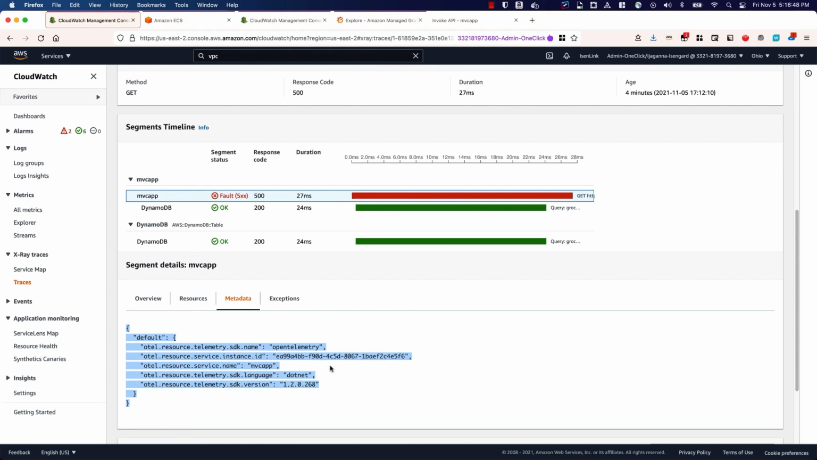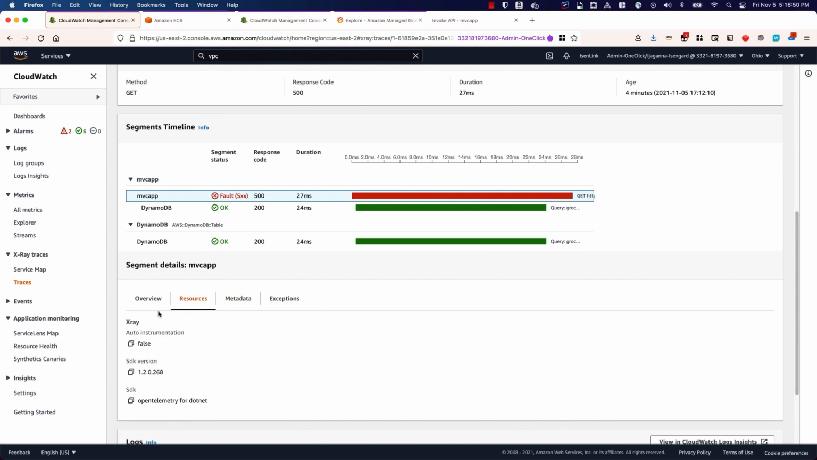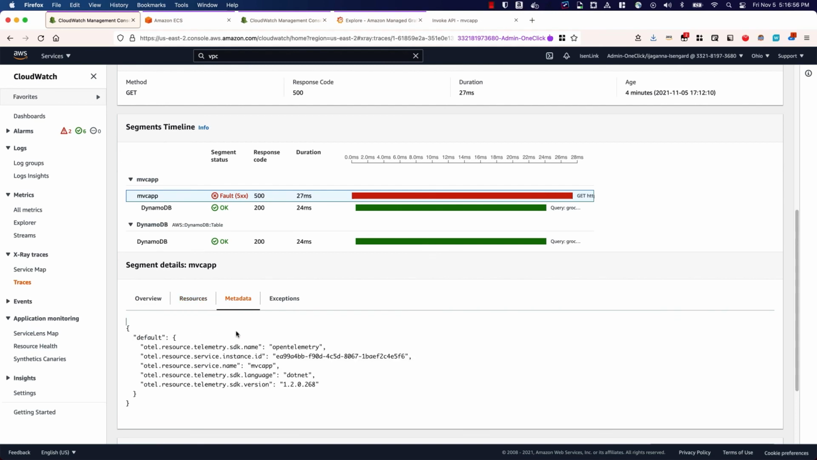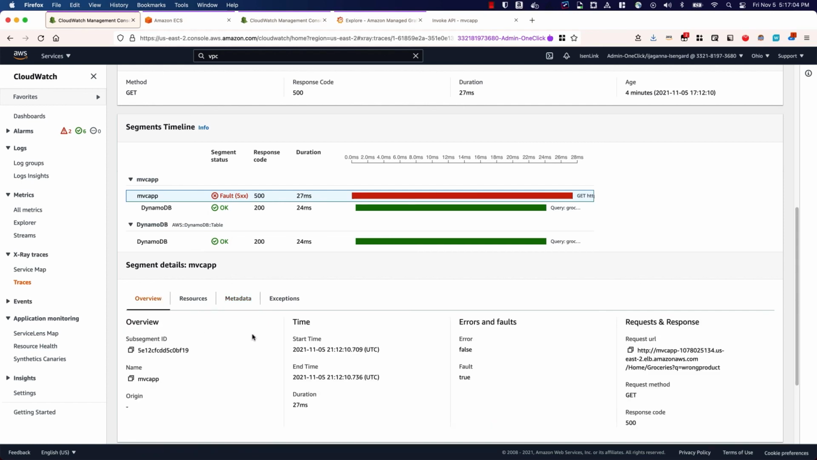Like I mentioned before, you can always add additional information that you need, not only in the form of metadata, but also queryable attributes in the traces as well. So here you can see the URL also. This is the URL that was used. It basically says wrong product, so the product doesn't exist.